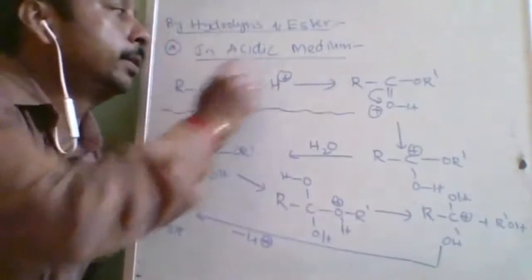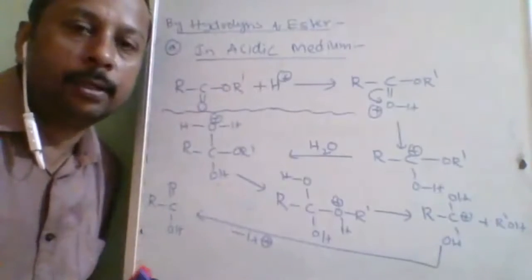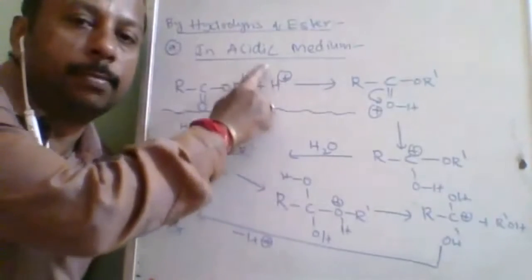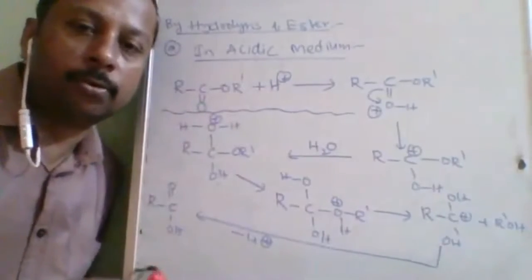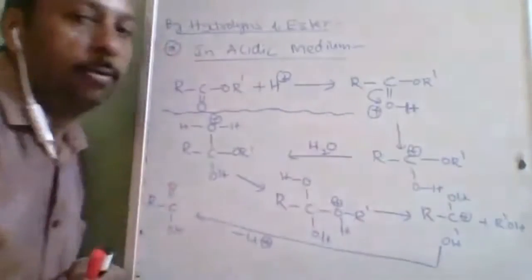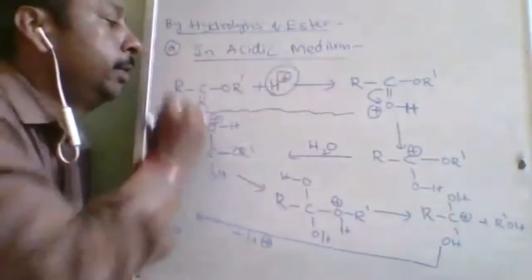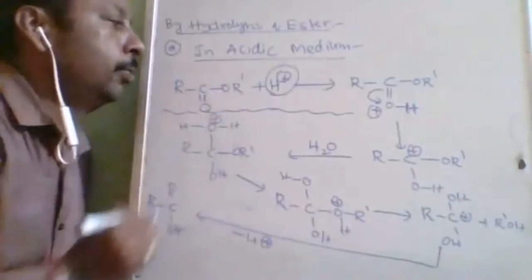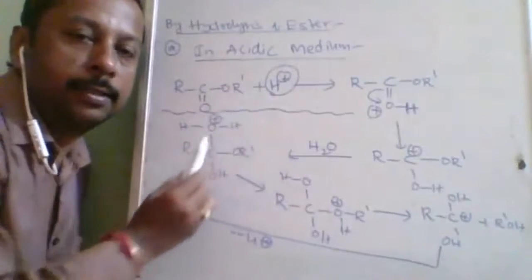So in the ester again, the medium we are using for hydrolysis is acidic medium. So in acidic medium, what is the provider? H plus is provided by the acid. Now people will ask, sir, it is very difficult to remember the mechanism and how to identify where it will go, how it will go. Simple, ask yourself. H positive is there, where will it go and why will it go? It will go to the oxygen. Why? Because this is positive and oxygen is negative.